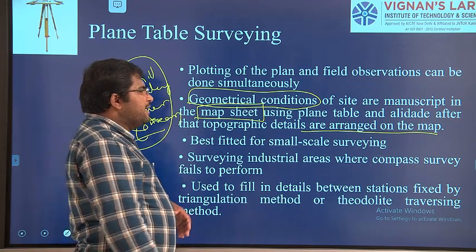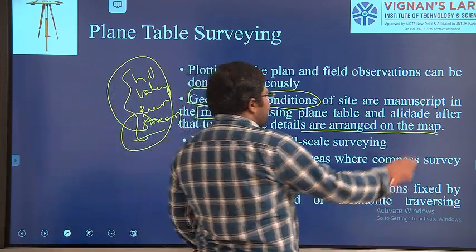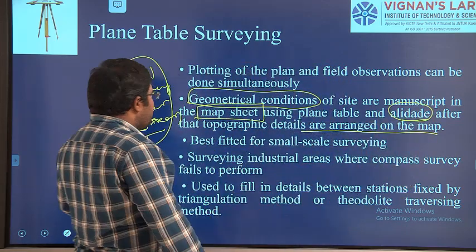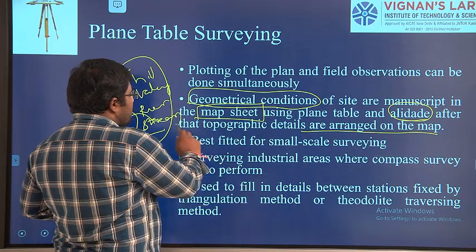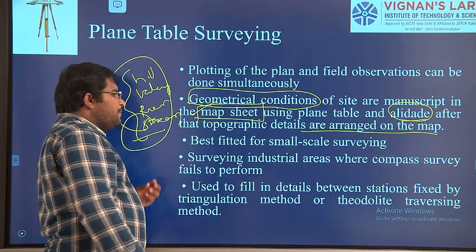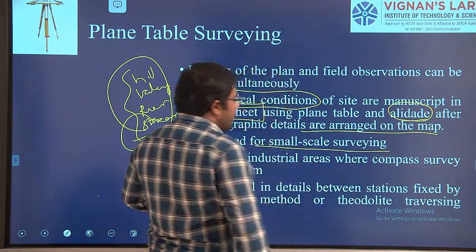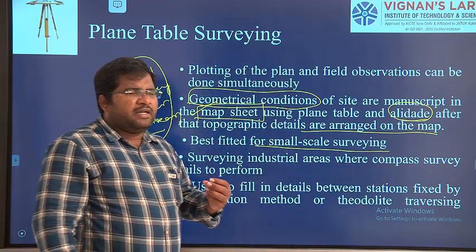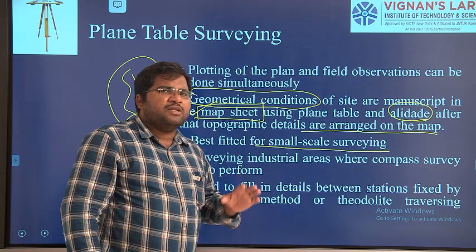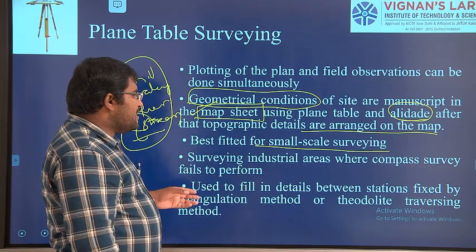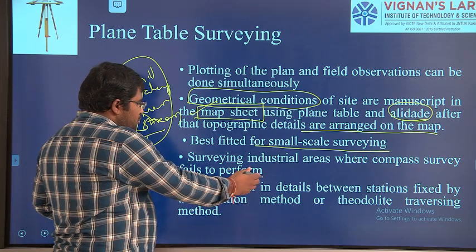Okay, so the alidade is an instrument to sight any given point. We will discuss that in the next topic. So those things are going to be drawn on the map. It is best suited for small scale surveying. I already told that plane table surveying is limited to small areas only, right? Next, surveying industrial areas where compass survey fails to perform.